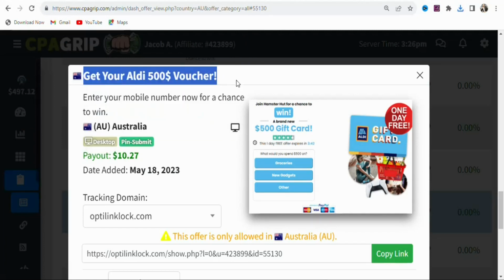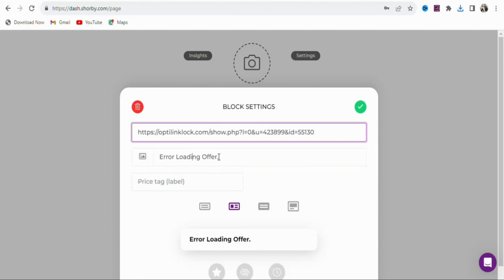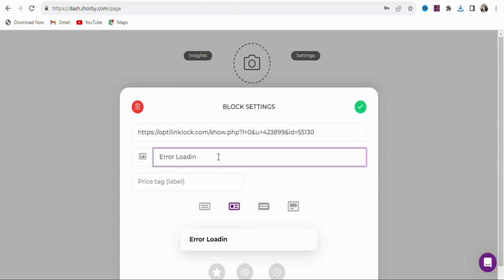Just highlight and copy it. Once you highlight and copy it, you are going to come back and then paste the title right here. Just delete this, paste the title of the offer right here. Once that is done, you are going to upload the image of the offer.